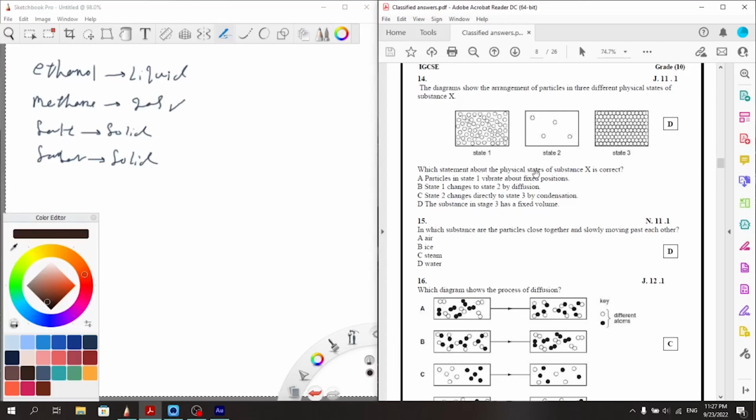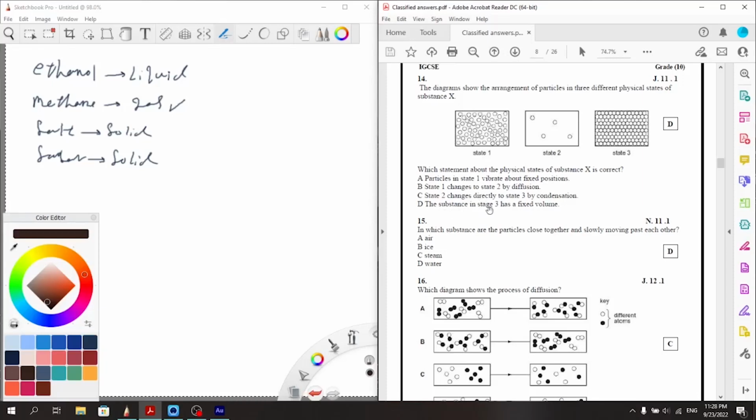Which statement about the physical states of substance X is correct? Particles in state 1, the liquid, vibrate about fixed positions. No, that's for state 3, the solid. State 1 changes to state 2 by diffusion. No, 1 changes into 2 by boiling. State 2, the gas, changes directly to state 3 by condensation. No, gas to solid directly is called sublimation, as we can see in carbon dioxide in its solid form.